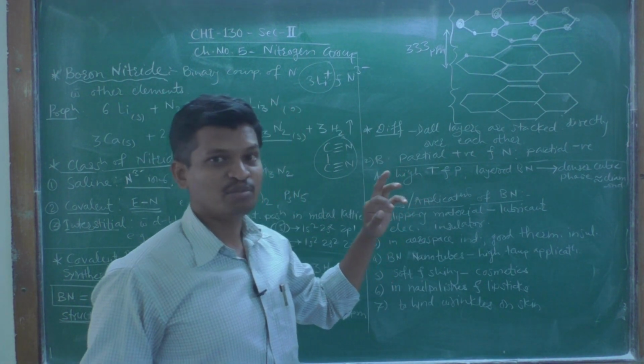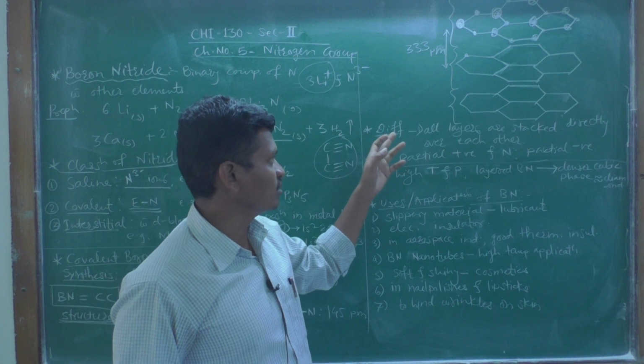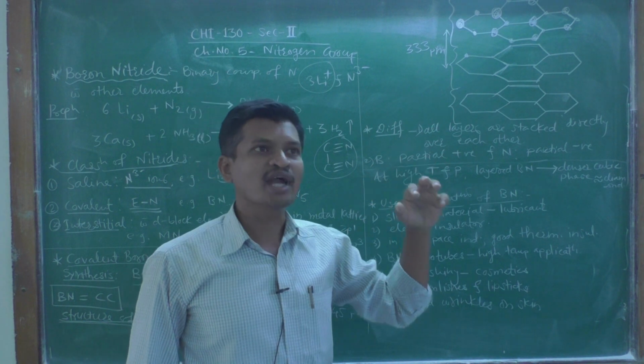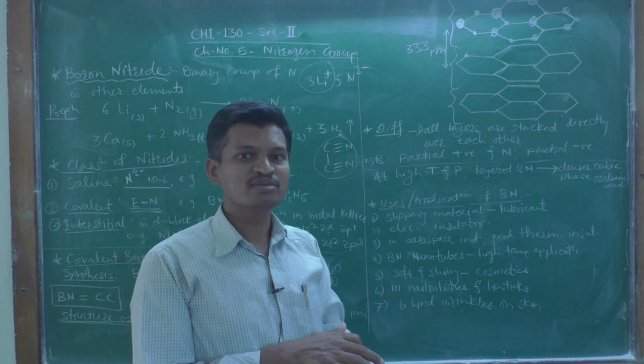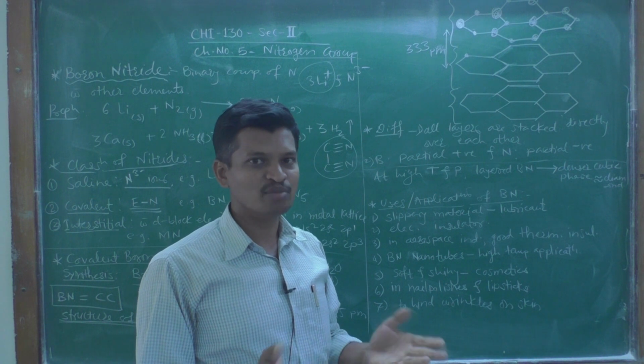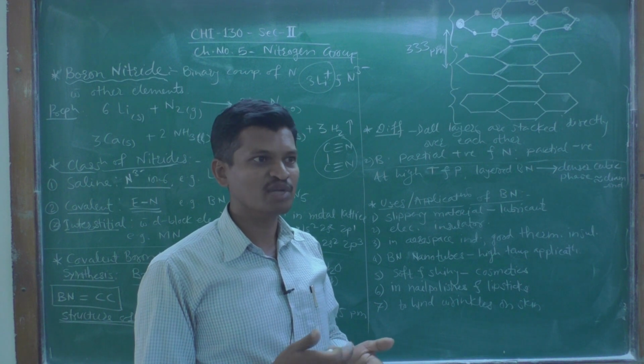Another difference in this boron nitride structure is that in graphite, all the atoms are carbon atoms, so each carbon atom has the same electronegativity.